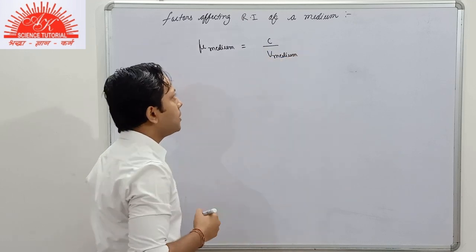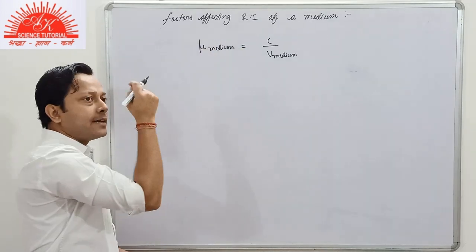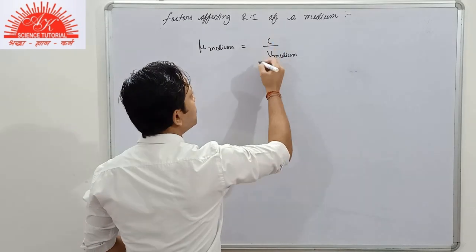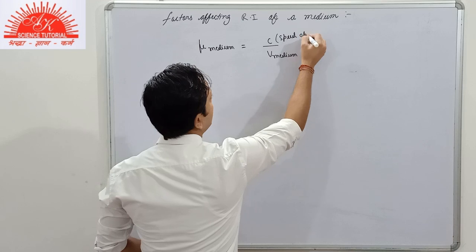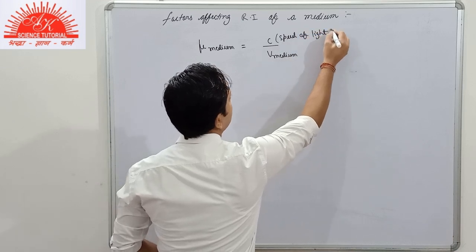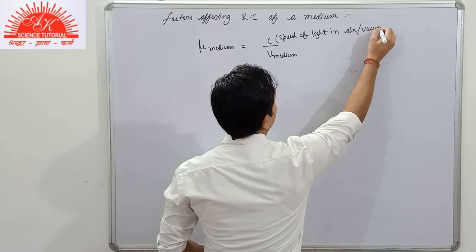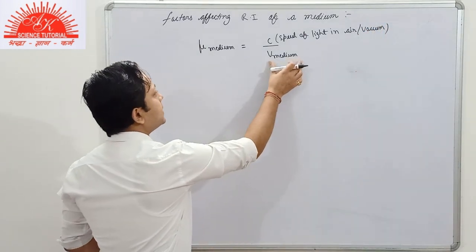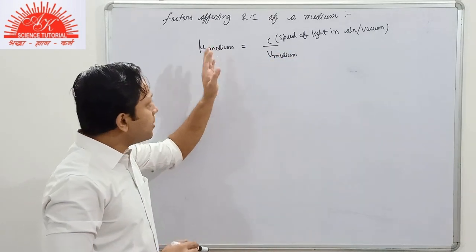You know about it, I told you about it earlier. So the absolute refractive index of any medium is equal to C, that is the speed of light in air or in vacuum, that is 3 into 10 to the power 8 meter per second. And this is V medium, that is the speed of light in the given medium.